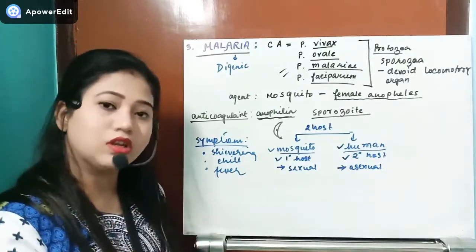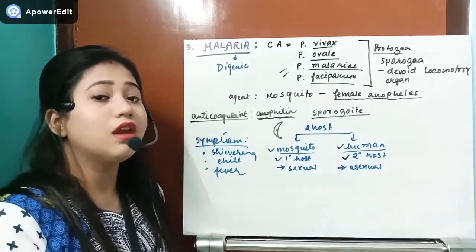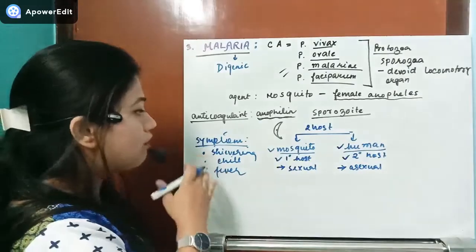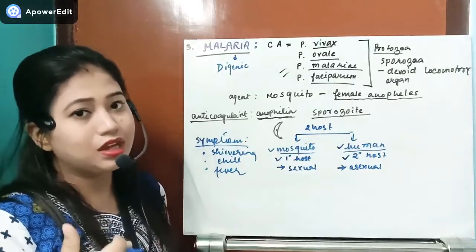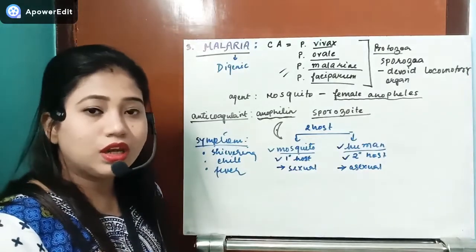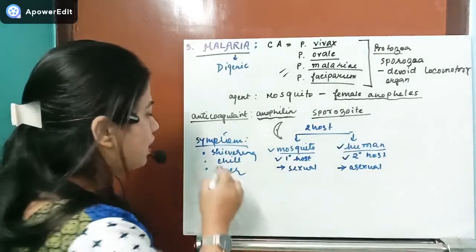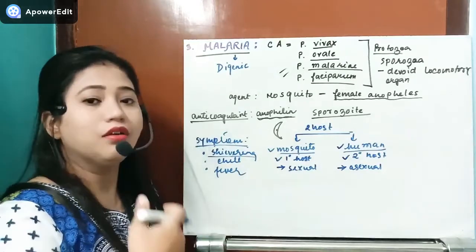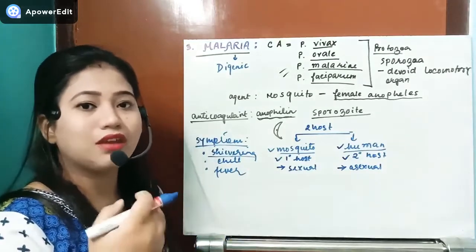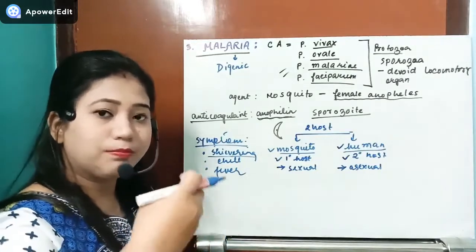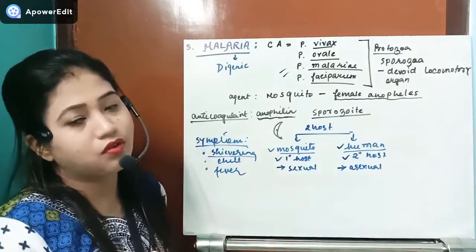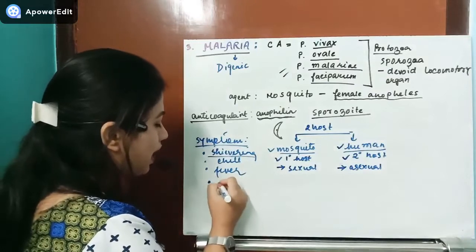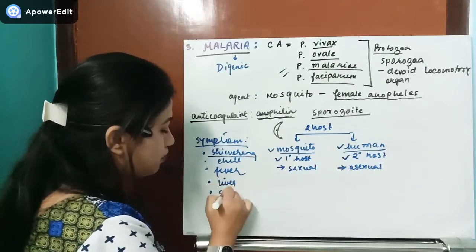Then the fever will cool down, and after 48 hours again it will show its symptoms. This type of symptom is different. It is not found in other types of fever. Only remember that in malarial fever, the individual will have shivering and profuse sweating, and the fever, sweating and shivering will occur at a period of 48 hours or 72 hours.